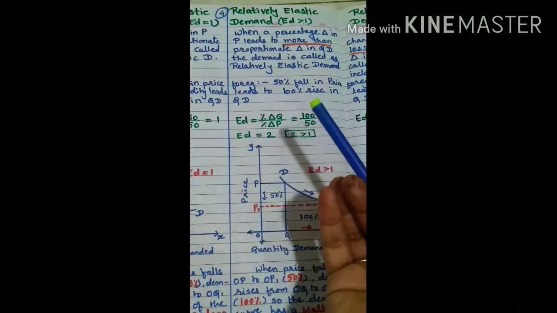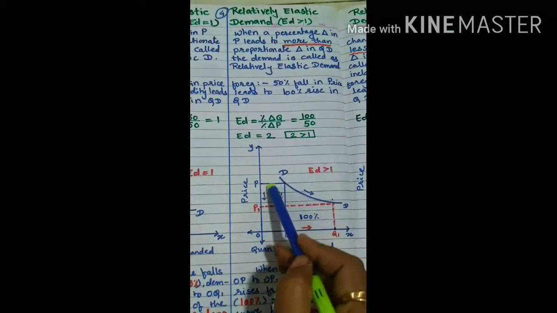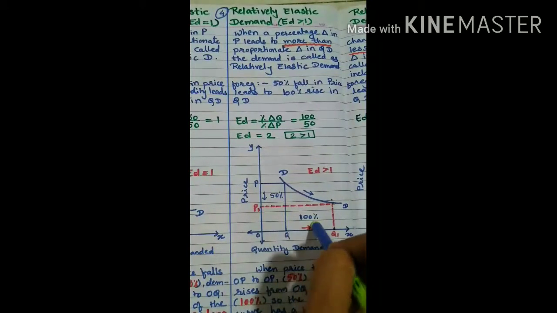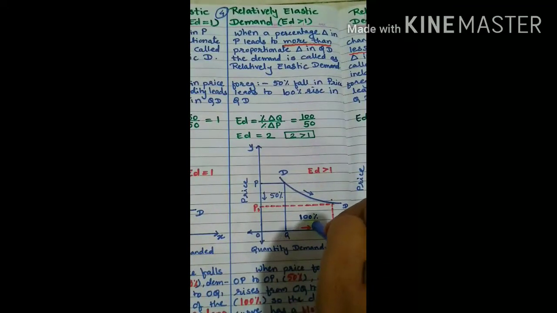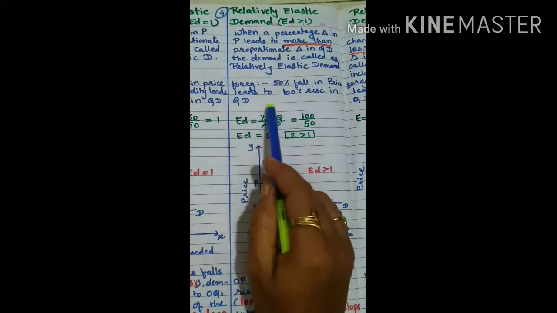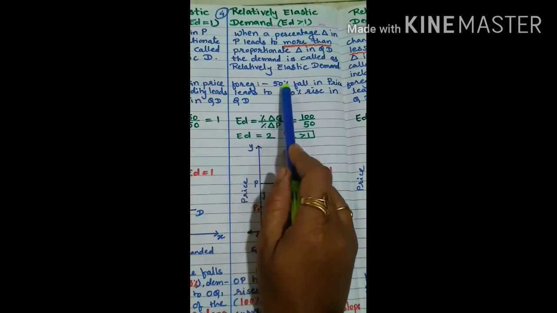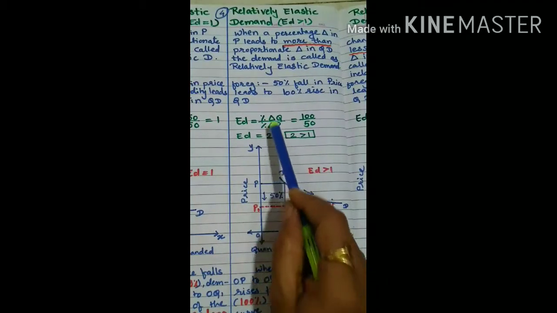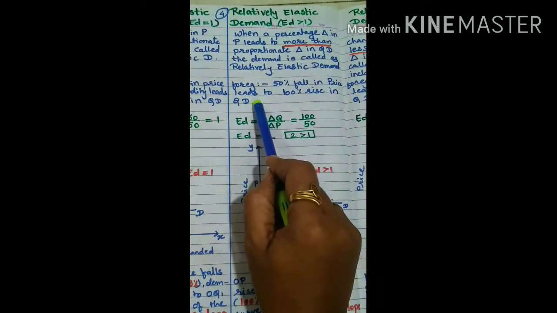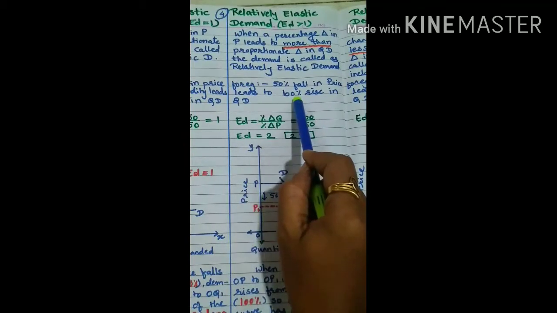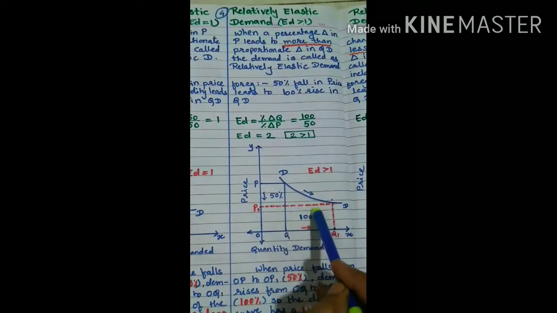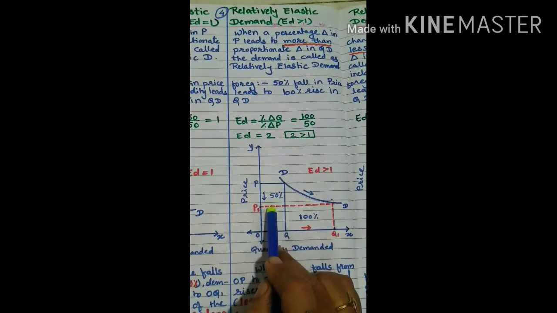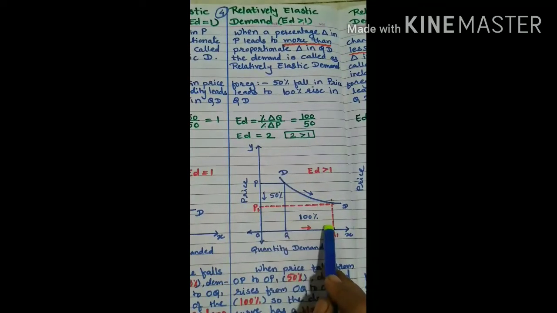So here we will take the example: if the price falls by 50%, it leads to a 100% rise in quantity demanded. If the price falls by 50%, demand rises by 100%.